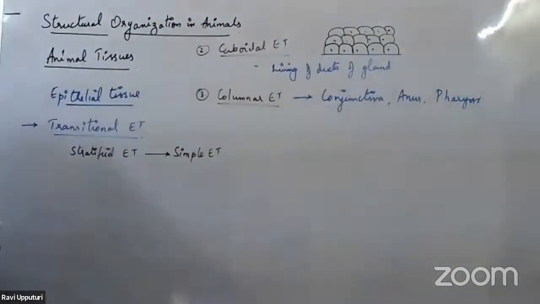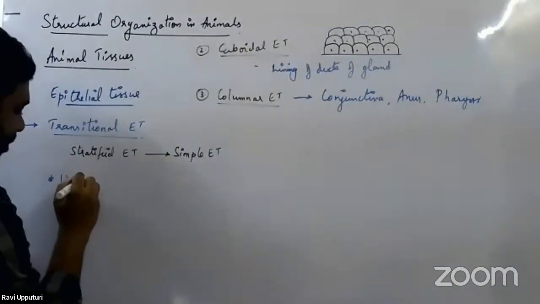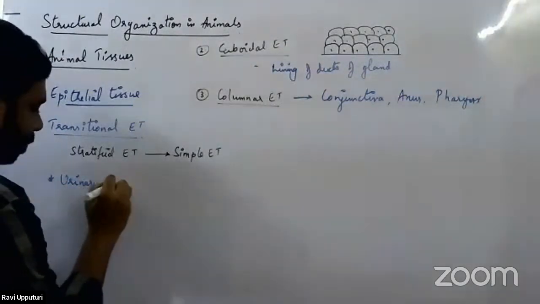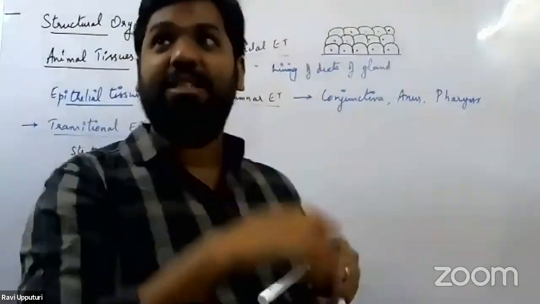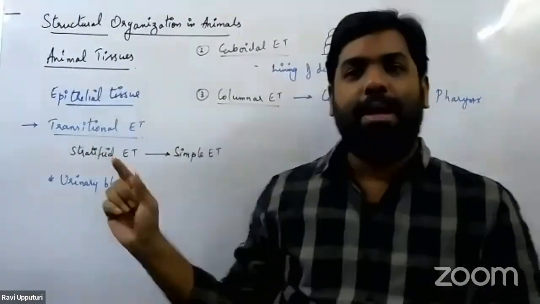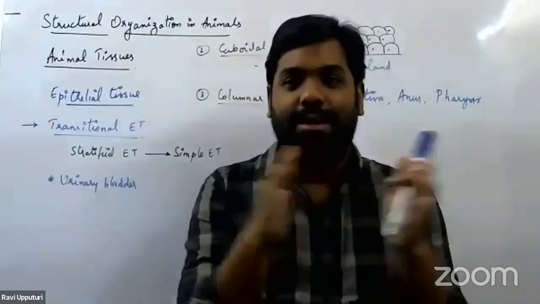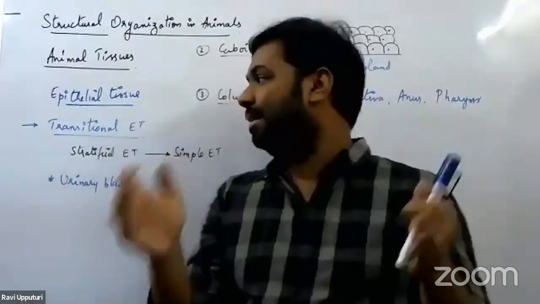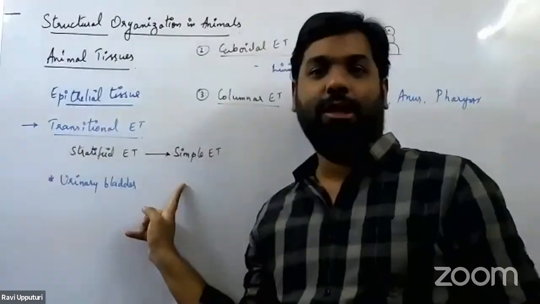The best example, location wise, is that it is present in the urinary bladder. We know that in normal conditions, the urinary bladder is actually lined by stratified epithelial tissue. But whenever the bladder gets filled with urine, the urinary bladder stretches. As a result, what exactly is happening? Stratified epithelial tissue is getting converted into simple epithelial tissue.